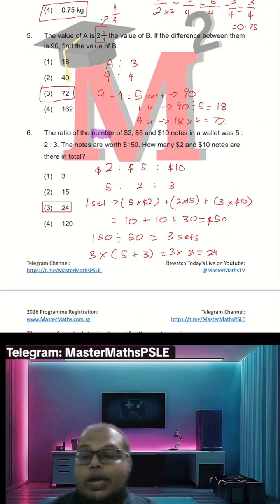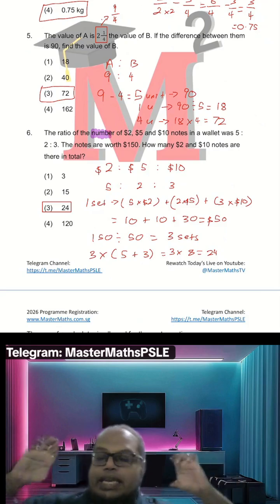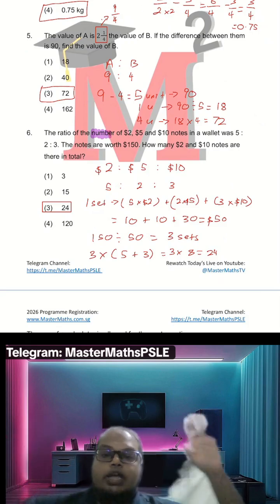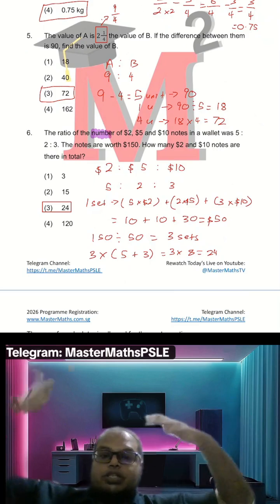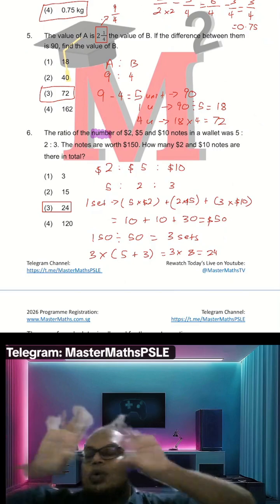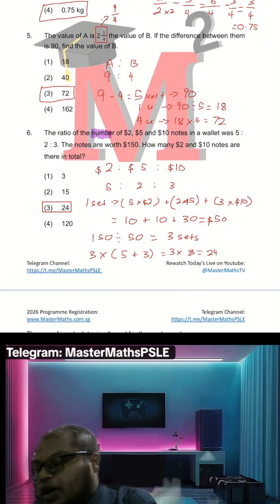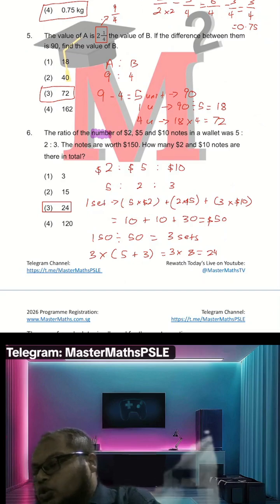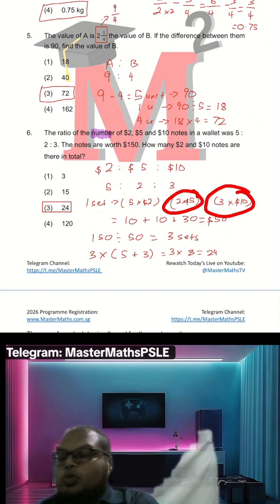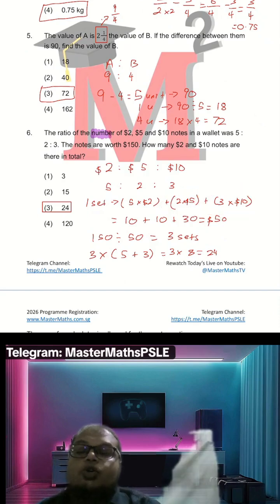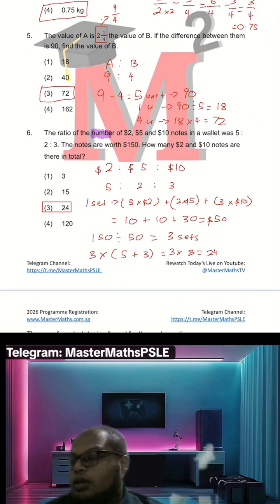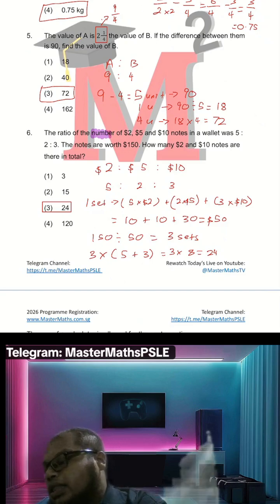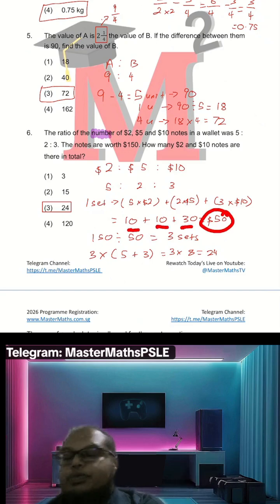But what I can do, I can split it up into groups, such that in every group there's 5, 2, and 3. So if there's 2 groups, is times 2, times 2, times 2. 3 groups is times 3, times 3, times 3. So in one set, there are 5 $2 notes, 2 $5 notes, and 3 $10 notes. This is grouping, or group by set. Then when I sum this up, I will get 10 plus 10 plus 30 equals to $50.